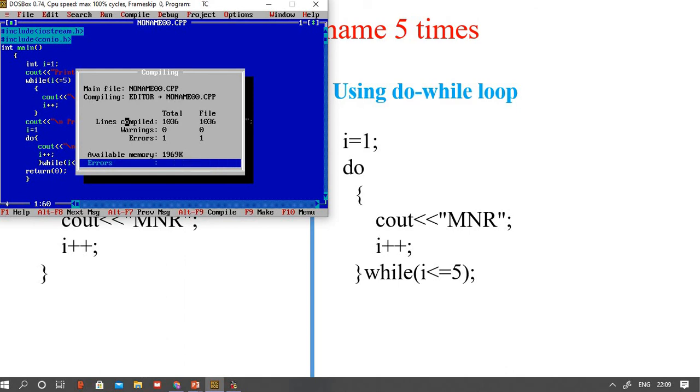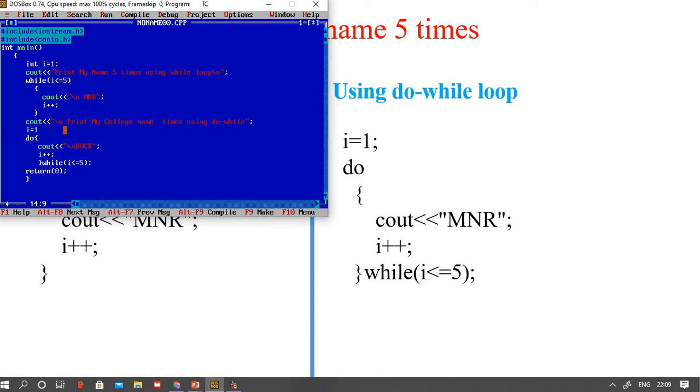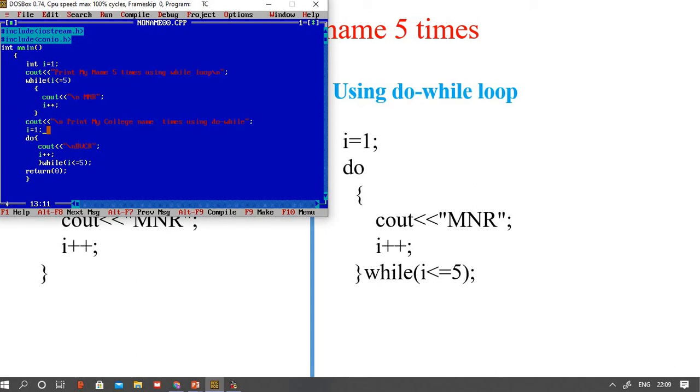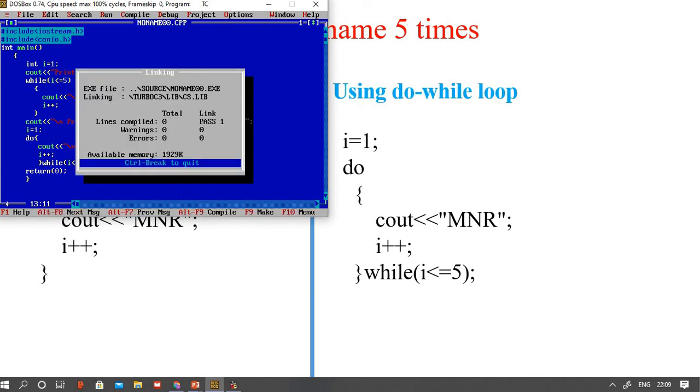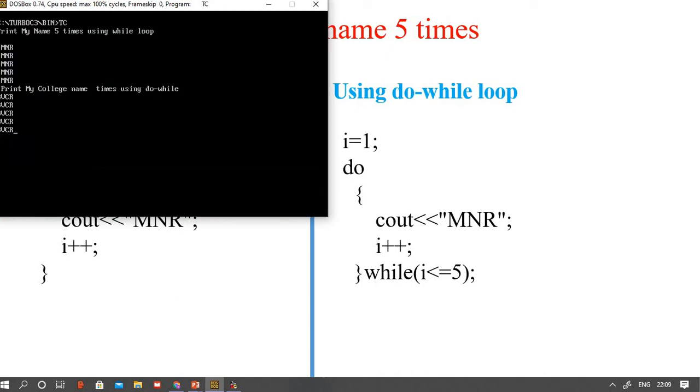Oh, there are some errors. You identify the semicolon is missing. Yes, here, i is equal to 1, semicolon is missing. Alt C. Yes, my program is successful. And Alt R, the program also executed successfully. Now I want to show my result. Alt F5. This is the result.